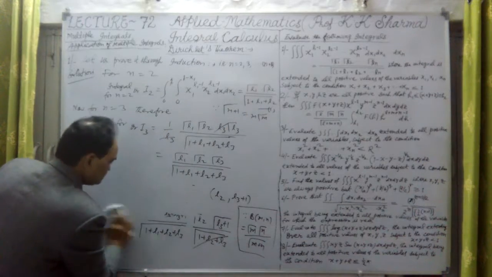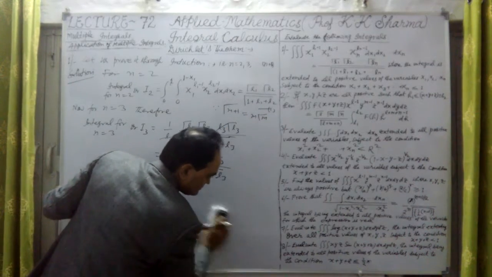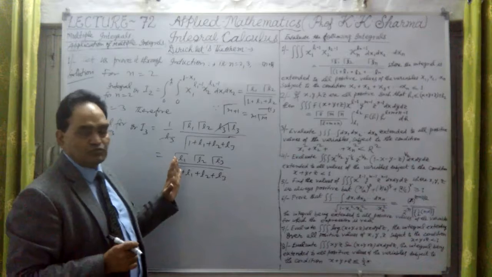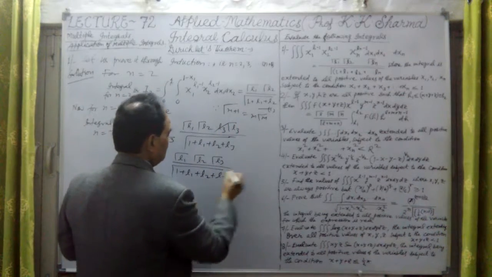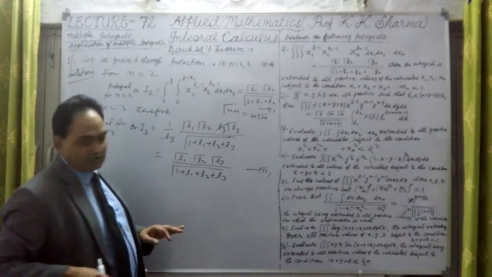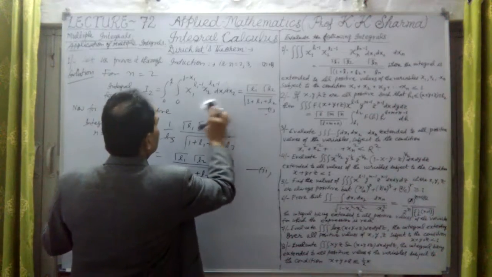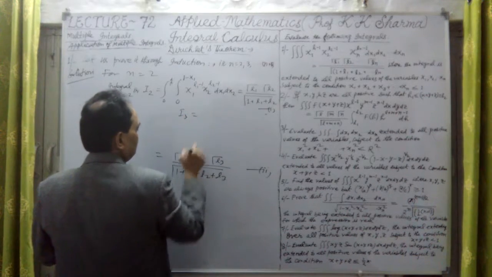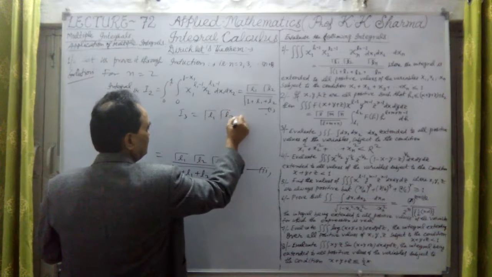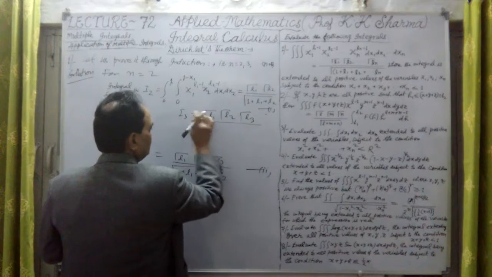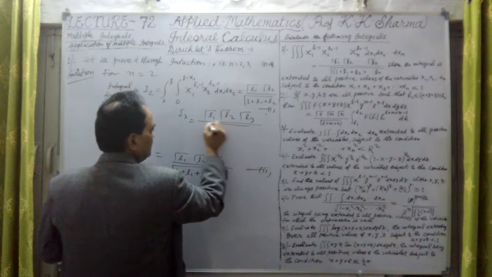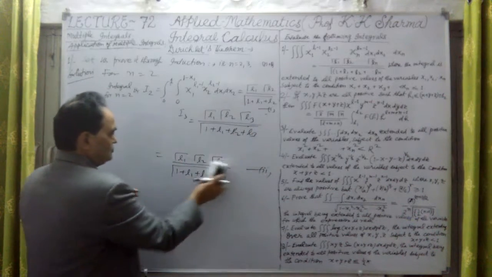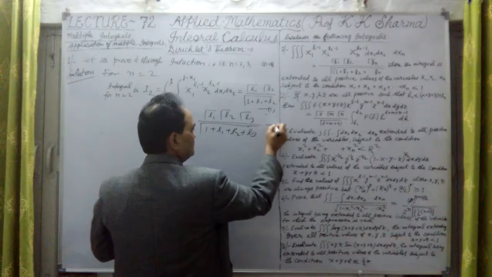This is for n equal to 3. This is for the third integral. The value is the same thing we have obtained. This is the second equation. If I take, let me write here, I3 is equal to, let me write directly this value, gamma L1, gamma L2, gamma L3 divided by gamma 1 plus L1 plus L2 plus L3. Okay, this is equation number 2 we have put.